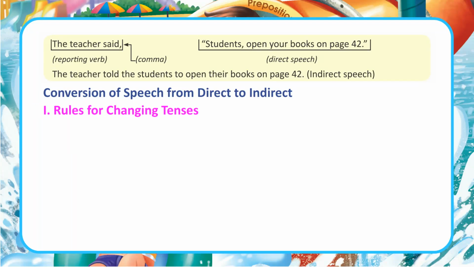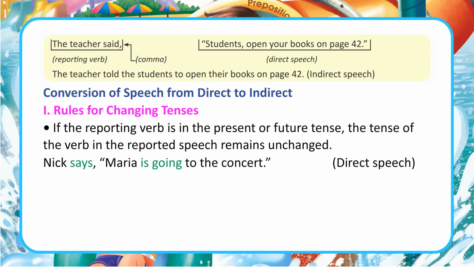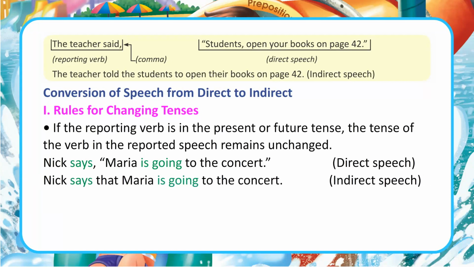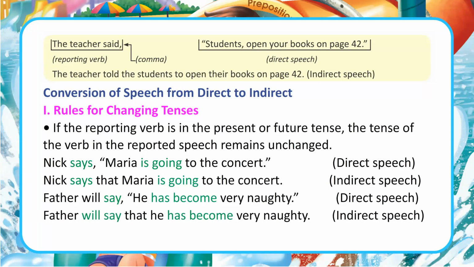1. Rules for changing tenses. If the reporting verb is in the present or future tense, the tense of the verb in the reported speech remains unchanged. Nick says, Maria is going to the concert. Direct speech. Nick says that Maria is going to the concert. Indirect speech. Father will say, he has become very naughty. Direct speech. Father will say that he has become very naughty. Indirect speech.